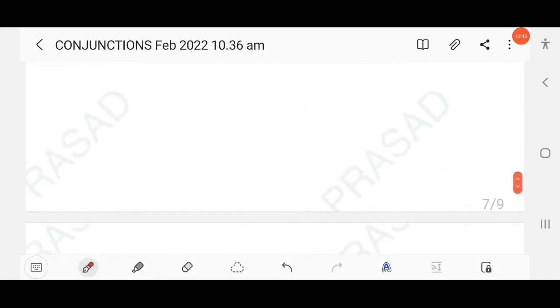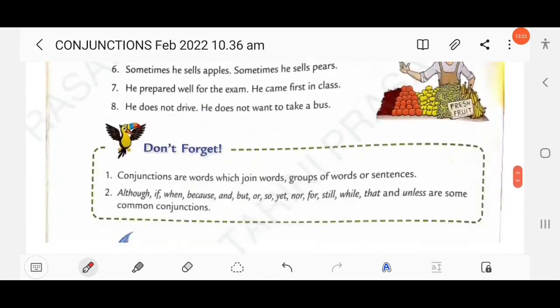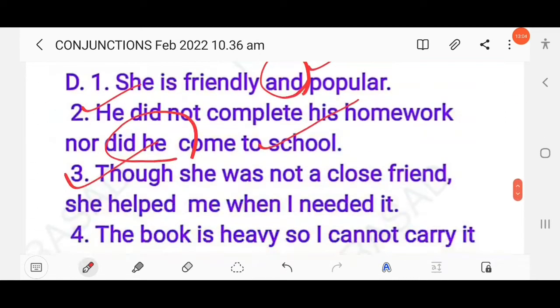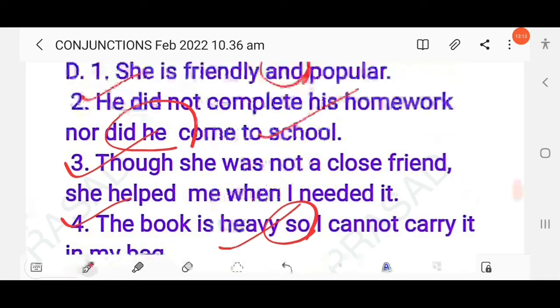Then next question here, the book is heavy, I can't carry it in my bag. So here it is a reason, to show the cause why you can't carry it. Because the book is so heavy. So here you have to use so: the book is heavy, so I can't carry it in my bag.